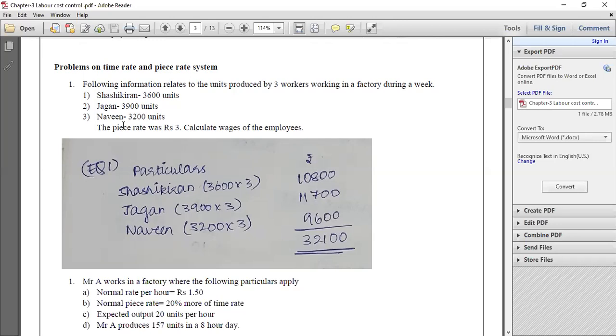Then similarly Naveen has manufactured 3200 units multiplied into rupees 3 per unit, which will be 9600. So these will be the individual wages. The total wages of all these 3 laborers put together will be 32,100 rupees. So this is how we have to compute wages under piece rate system.